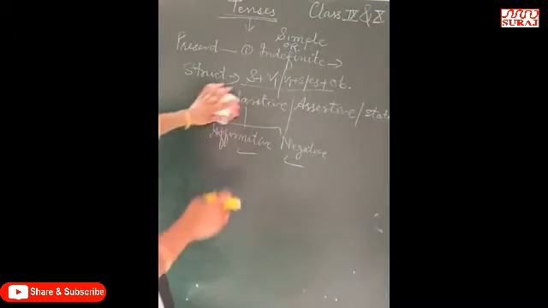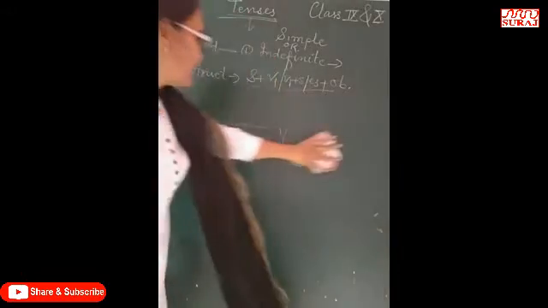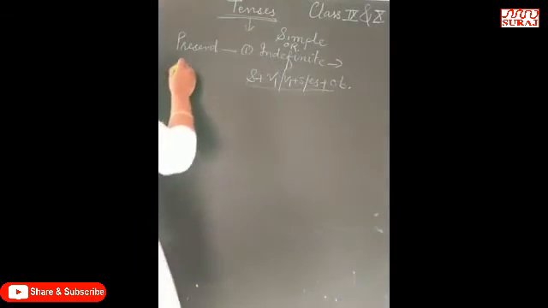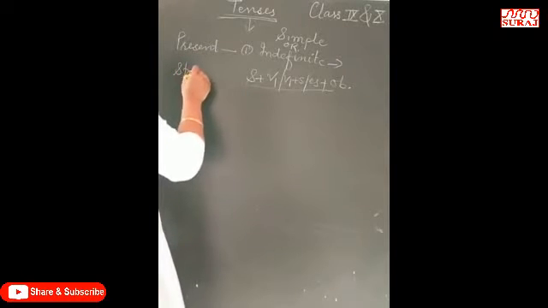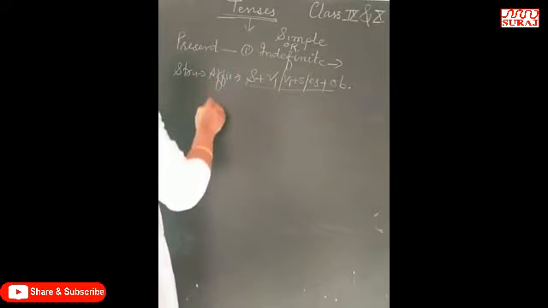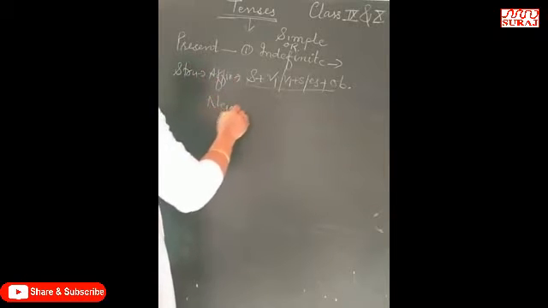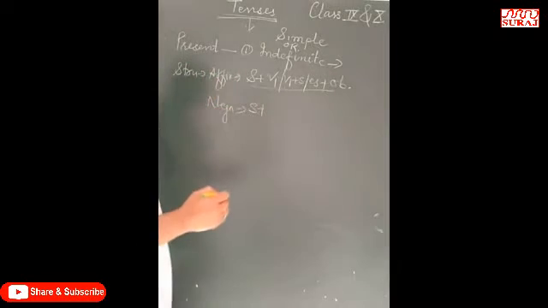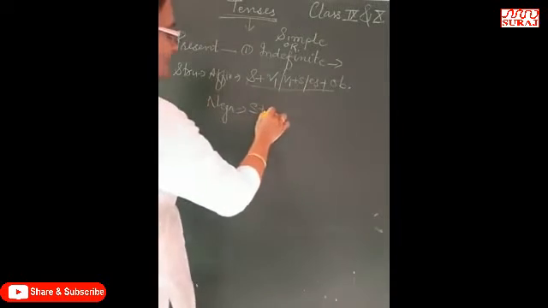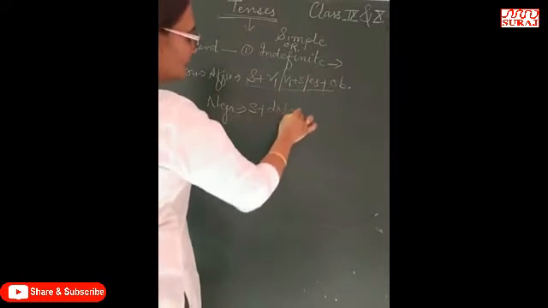Right? It is the affirmative sentence structure. Right? Negative. Negative sentence, which gives us a negative statement: subject plus do or does.